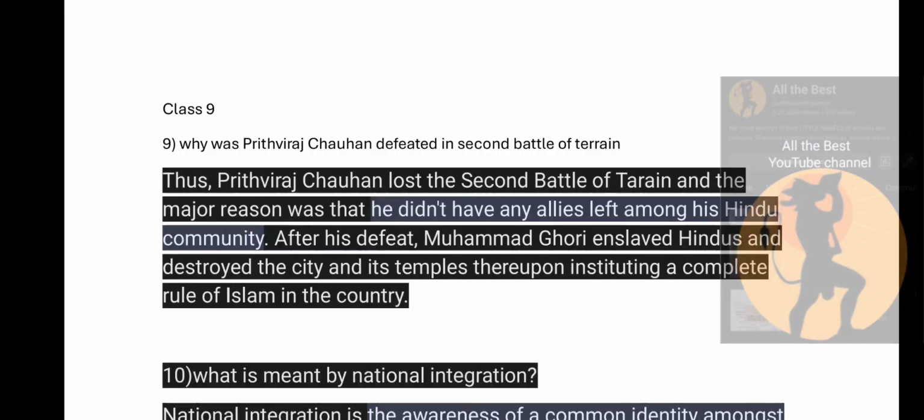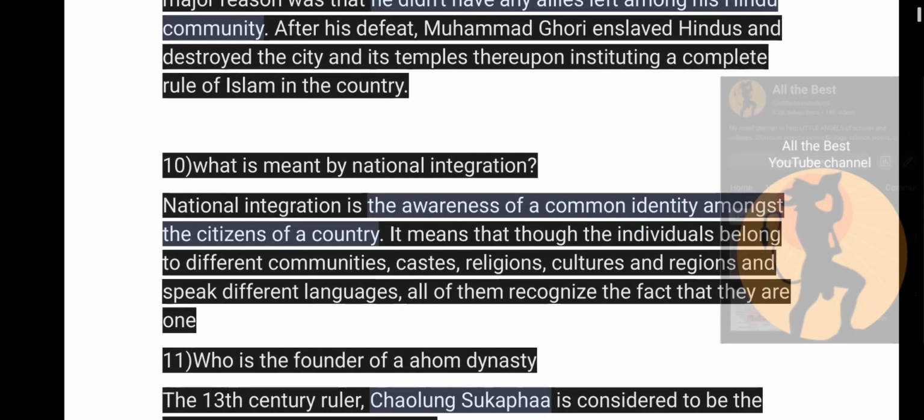So, class 9, why was Prithviraj Chauhan defeated in the second battle of Tarain? Prithviraj Chauhan lost the second battle of Tarain, and the major reason was that he did not have any alliance left among the Hindu community. After his defeat, Muhammad Ghori enslaved Hindus and destroyed the city and its temple, thereupon instituting a complete rule of Islam in the country. So, Prithviraj Chauhan didn't have any allies left among his Hindu community. So, that is the main reason.